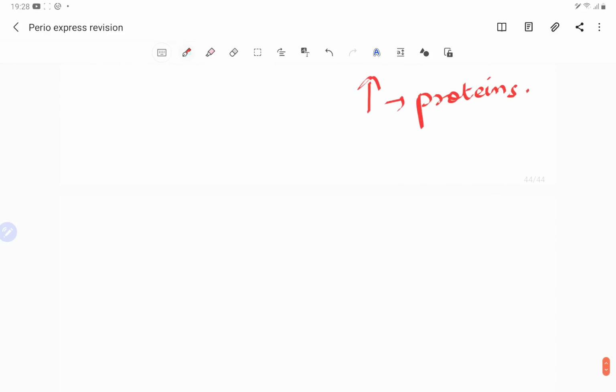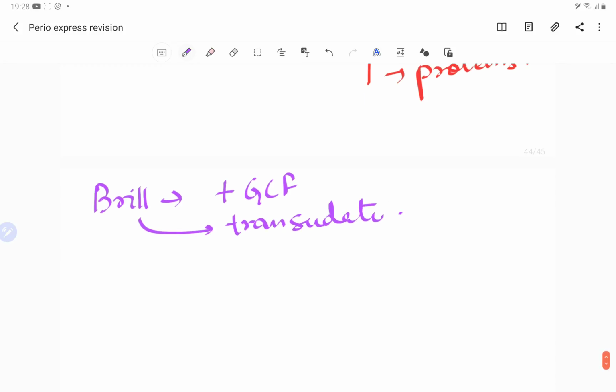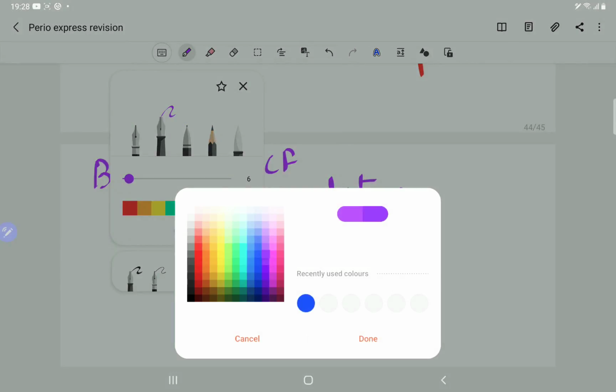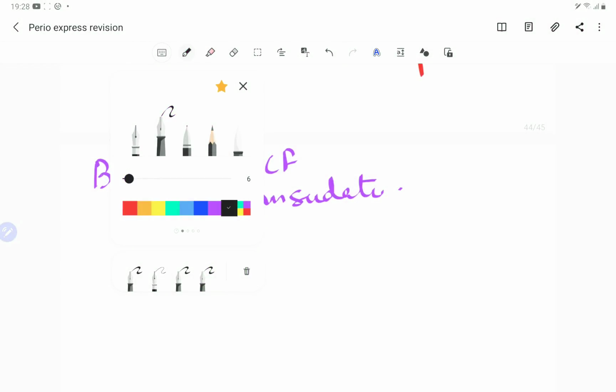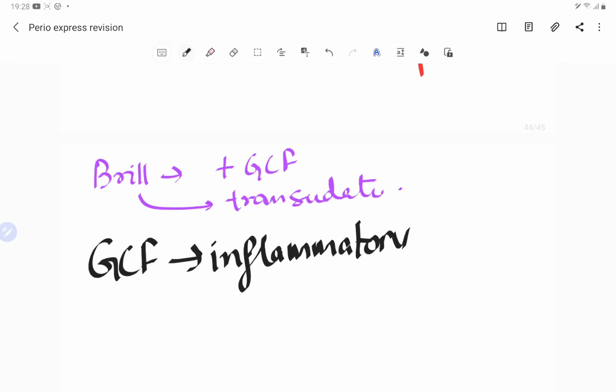Now there is a scientist named Brill. He told that there is a presence of GCF. That means there is some fluid which comes out of the gingiva, and Brill actually called it a transudate. Now don't get confused. If the question asks what is GCF, we have to definitely tell that GCF, let's write it in bold letters, guys, is an inflammatory exudate.